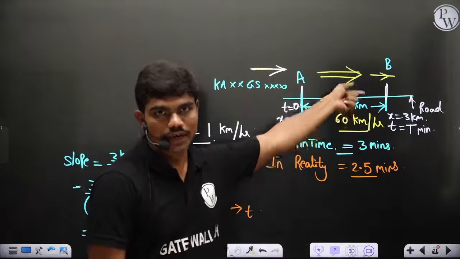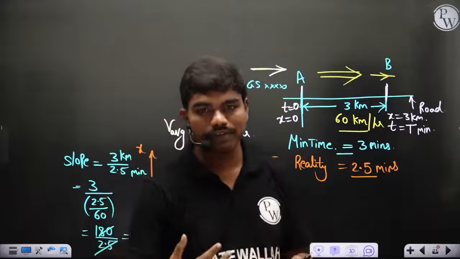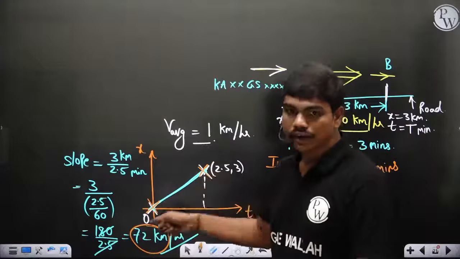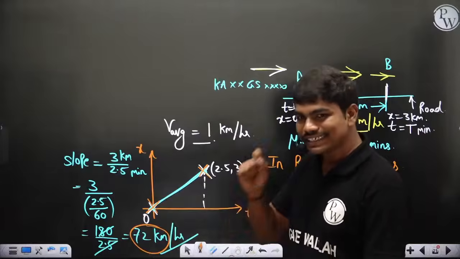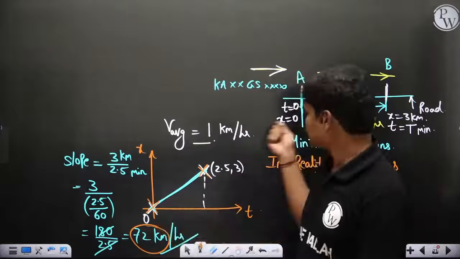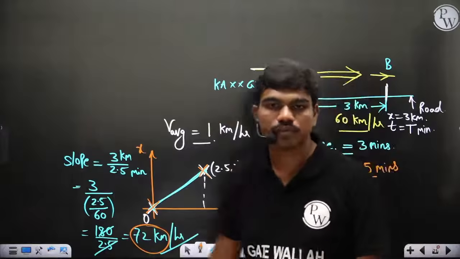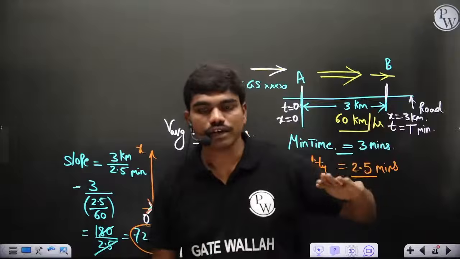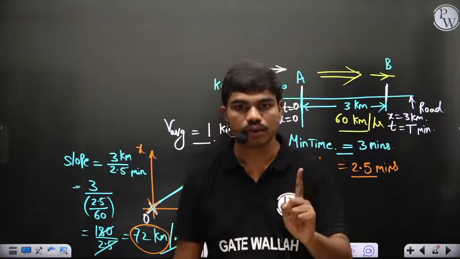Only because you have reached in less than 3 minutes, only 2.5 minutes. If you apply the mean value theorem, since your vehicle satisfies these 2 points and has traveled continuously, then ultimately at least at one point you have crossed the speed limit of 60 kilometers per hour. Did you get this? At least at one point between those 2 points, the speed of the vehicle is 72 kilometers per hour, 100%.